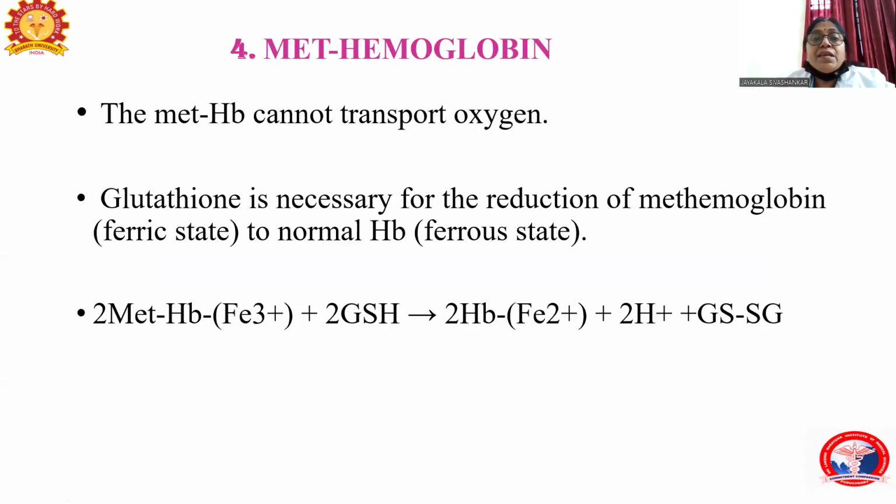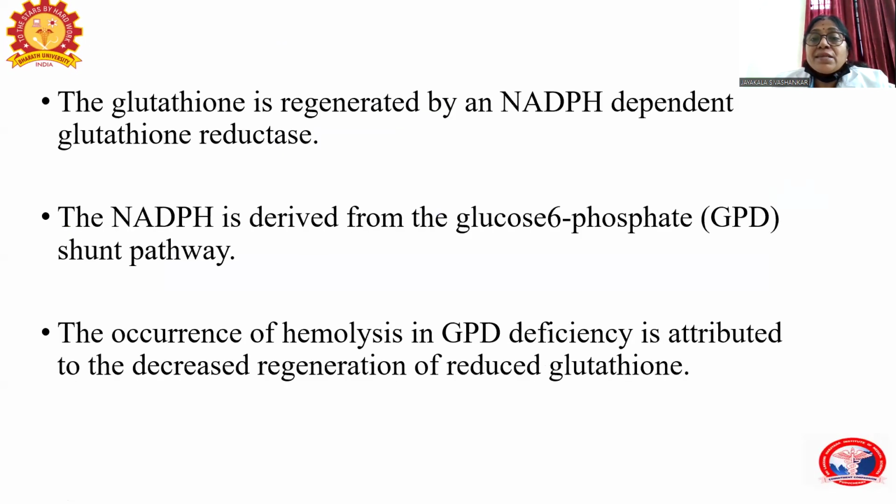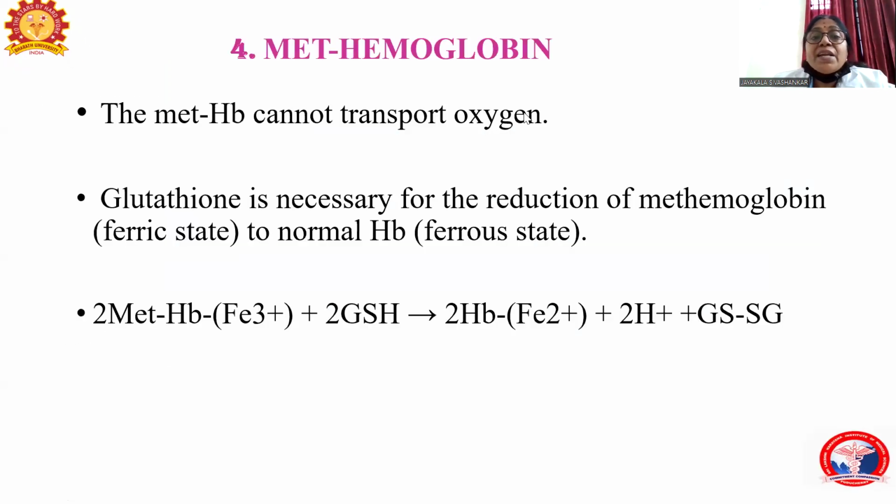So first we see the maintaining of the RBC membrane integrity, how the glutathione is utilized in maintaining the RBC membrane integrity. And second will be the conversion of methemoglobin to normal hemoglobin. Methemoglobin is nothing but the oxidized hemoglobin. Oxidized form of hemoglobin is the methemoglobin.